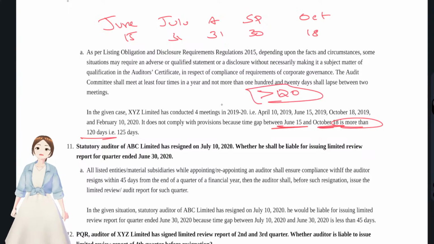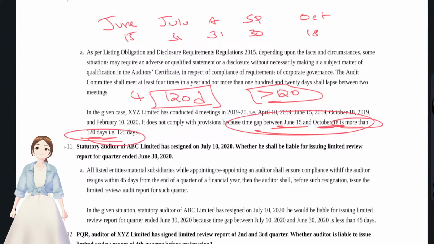So there is a non-compliance with regards to that. We have to write that they have to meet at least 4 times and there should not be more than a 120 days time frame. You have to write and then sync it with the matters in the question and then write the conclusion that the gap was more than 125 days.